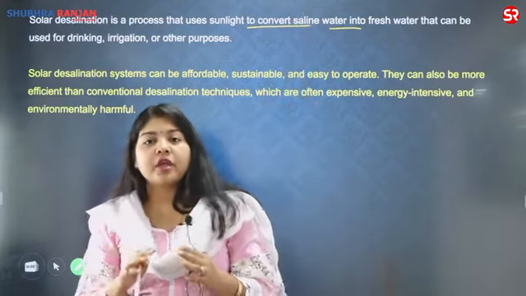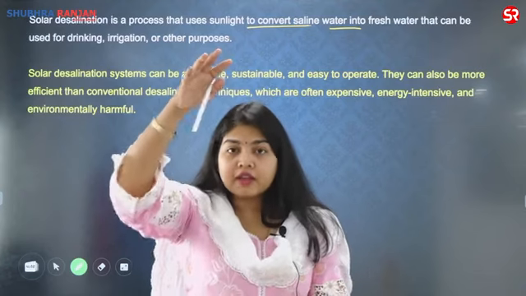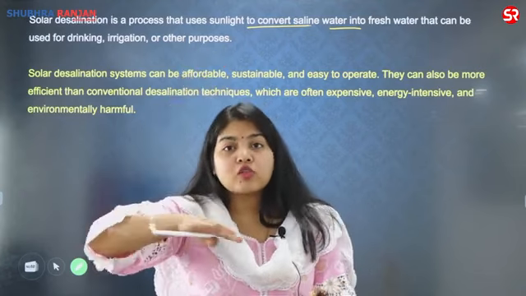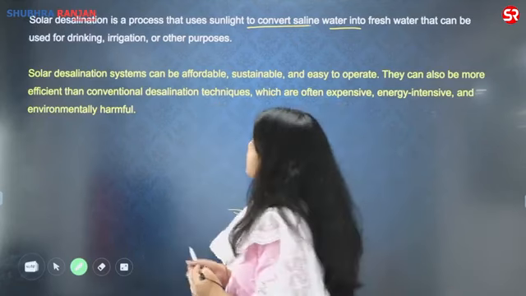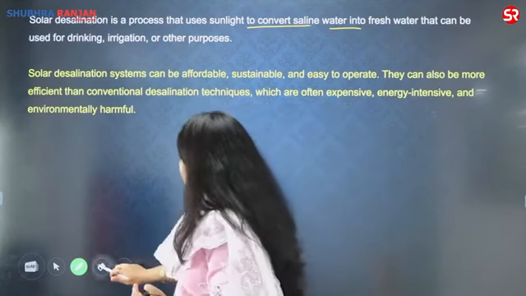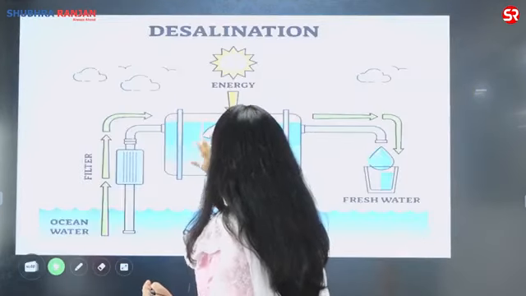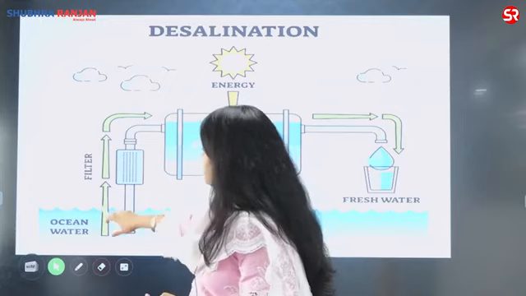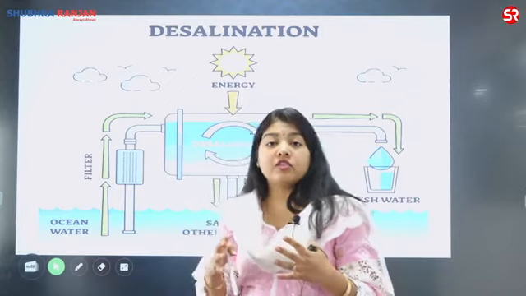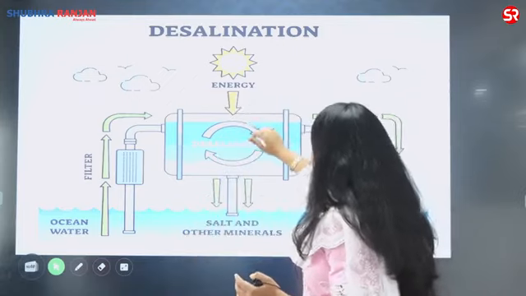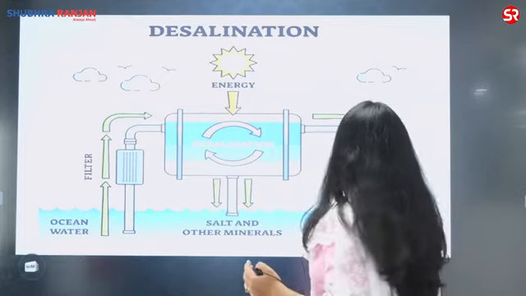How can you do it? Sometimes it is as simple as allowing the saline water to evaporate. I collect the evaporated water, which is the fresh water, and the salts are left behind. It can be as simple as that also. But if I want this process to be a little faster, then what is deployed in the desalination plants is that I have this salt water extracted from the ocean, and it passes through filters removing the larger molecules of the salt, and then the salts and the excess minerals are removed from the water and the fresh water is collected.